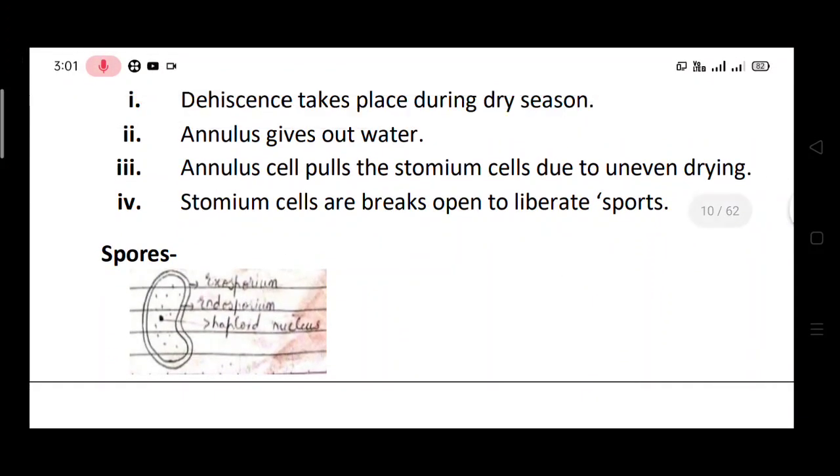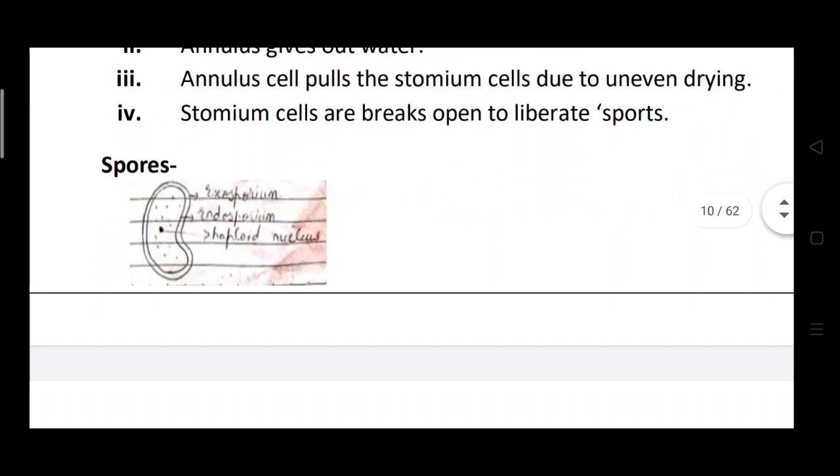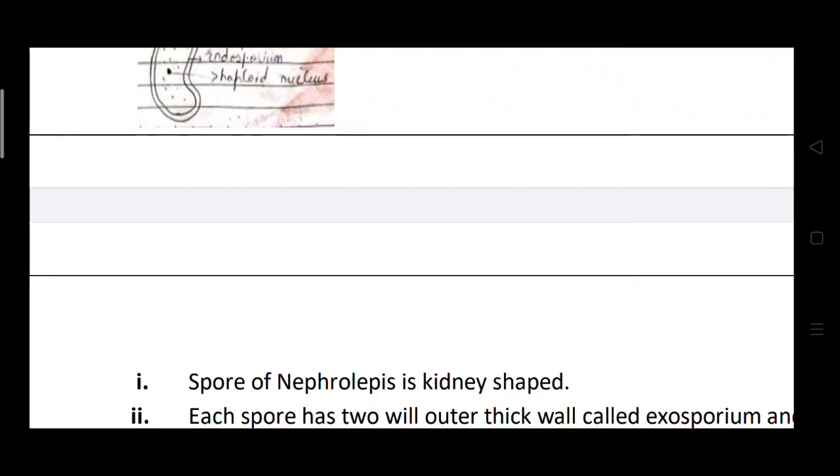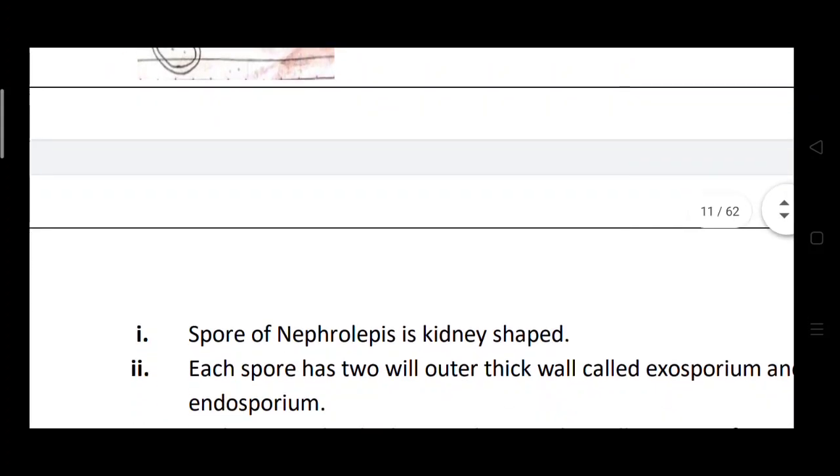So this is the structure of a single spore. The spore is kidney shaped, as you see in this figure. The outer layer of the spore is the exosporium, and the inner layer is the endosporium, and it has a single nucleus.